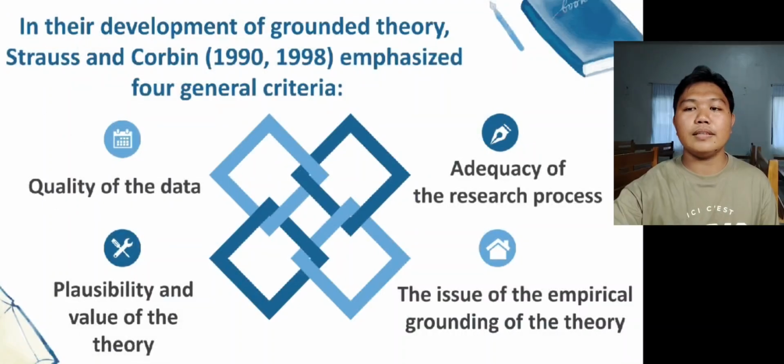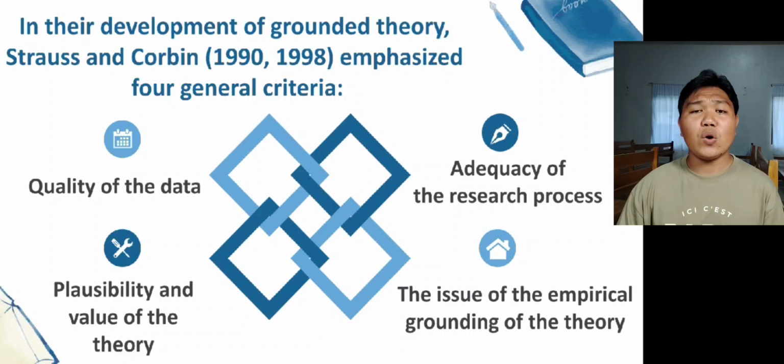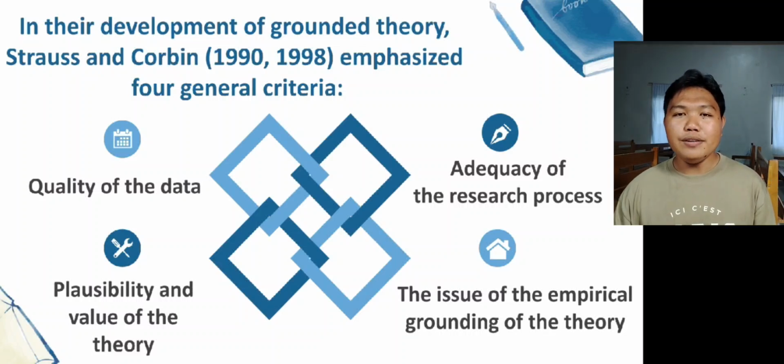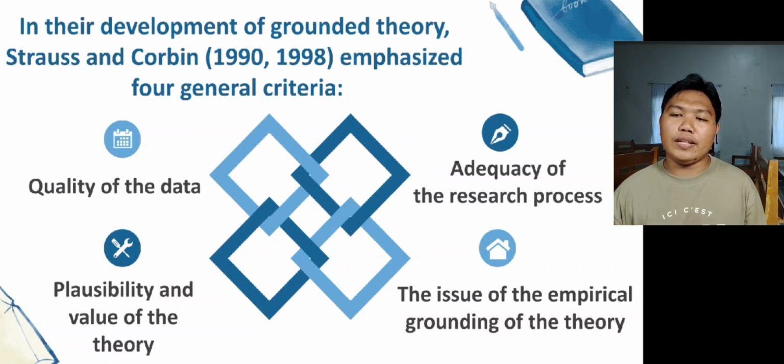In the development of grounded theory, Strauss and Corbin in 1990 and 1998 emphasized four general criteria. The first one is the quality of the data. In other words, grounded theories need to carefully address and adopt quality criteria related to the methods used for gathering data to secure credibility and trustworthiness of the data. The second one is the plausibility and value of the theory itself.